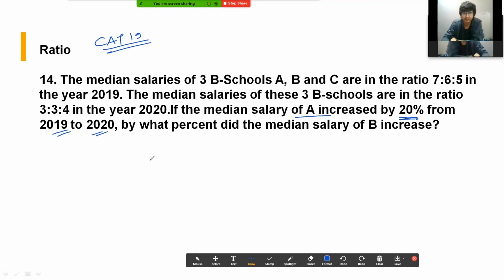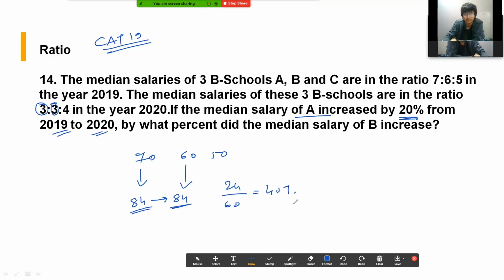So what is given for 2019, I took it as 70, 60 and 50. If I increase this by 20%, yes, that is what is given, 84 will come, and the ratio of A and B here is the same, so 84 will come here also. So 60 to 84 is an increase of 24 over 60, which will give you 40%.